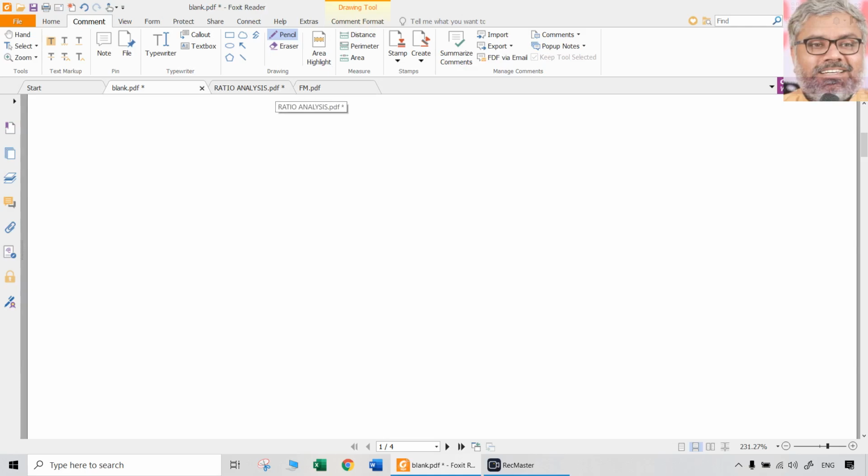So the point is a lesser PE, not too high, a reasonable PE, let us call it, a price to book ratio of less than 1, and a high dividend yield, let us say more than 5%, very rare.